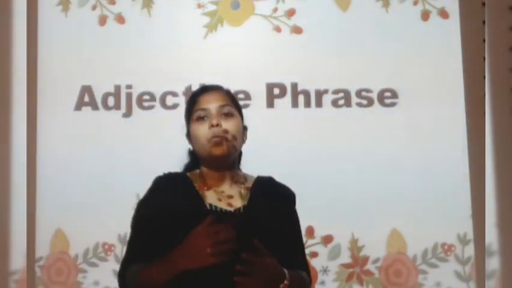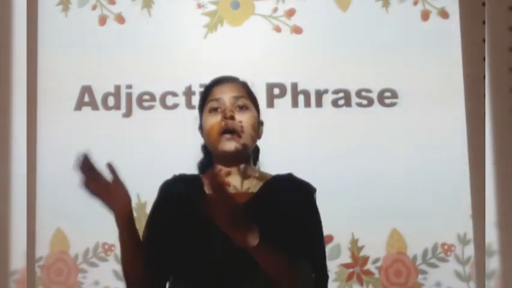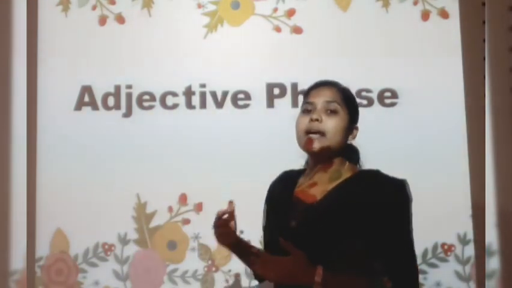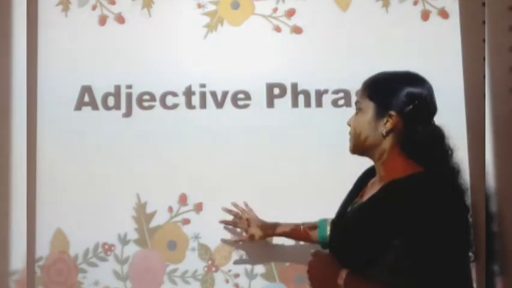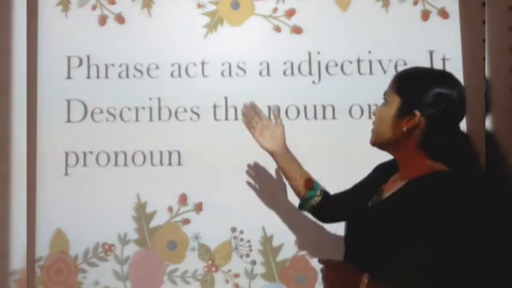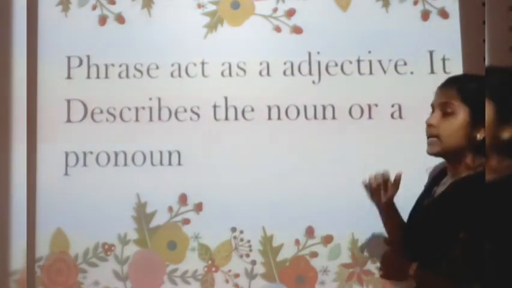Now let's see what an adjective phrase is. What is an adjective? Adjectives are words which describe the noun, isn't it? English teacher. Teacher is a noun, English is the adjective. So let's see what an adjective phrase is. A phrase acts as an adjective.